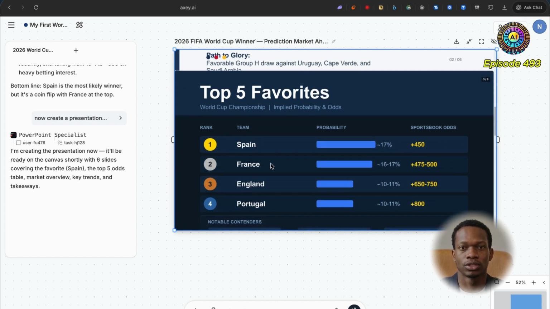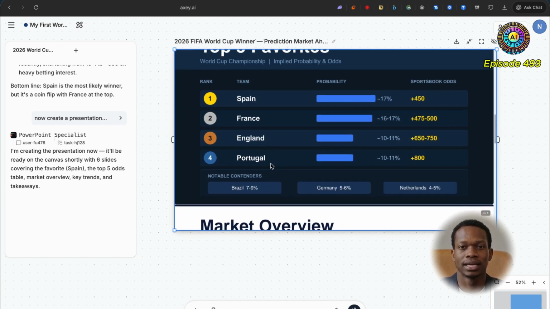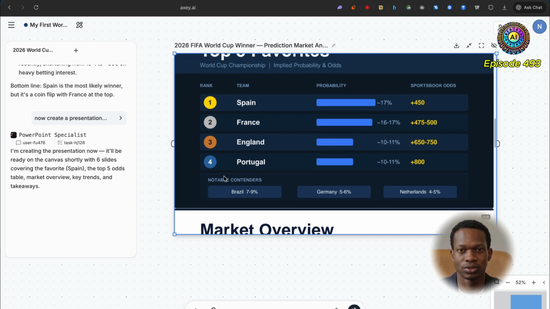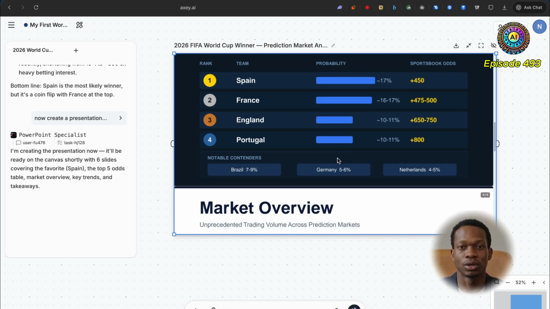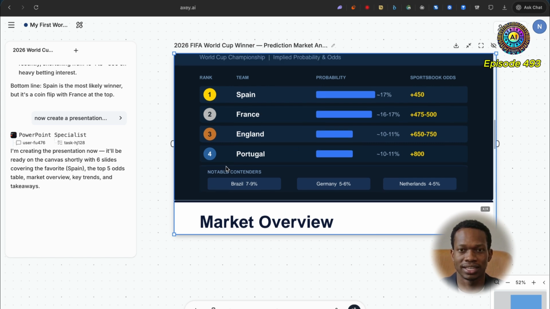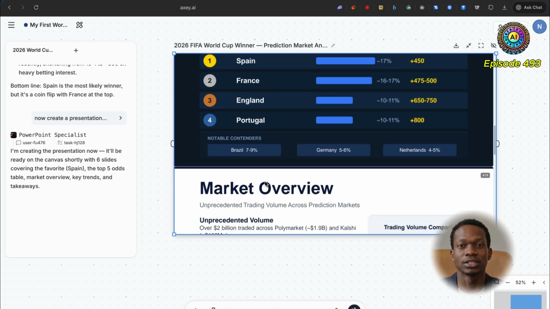And we've also got the top 5 favorites being shown here. I think they're missing the 5th one though. Interesting. Okay, so I think the guys at Axey definitely need to work on the PowerPoint presentation generation. Whatever system you're using to generate that, I think you need to make sure it's more consistent in terms of formatting.